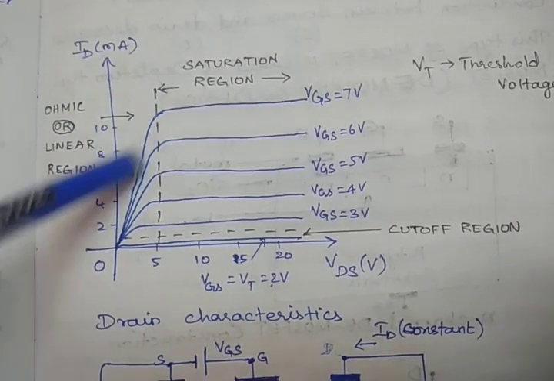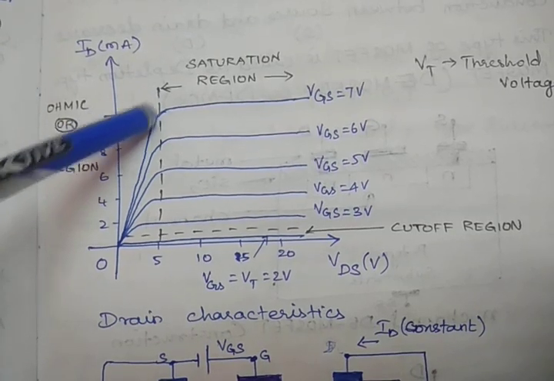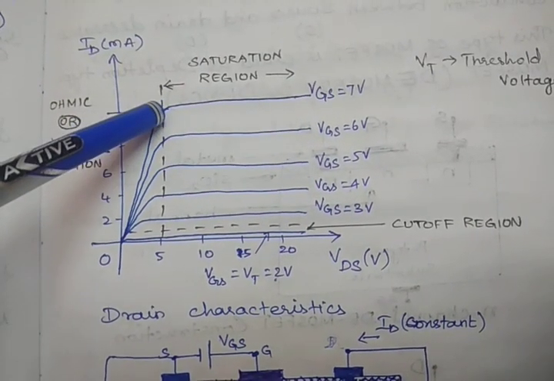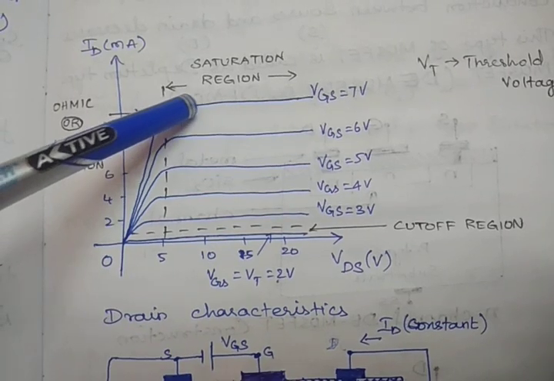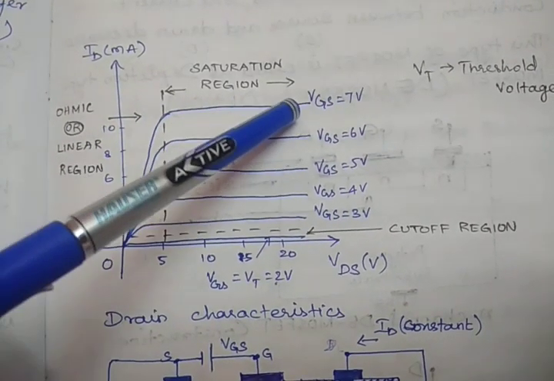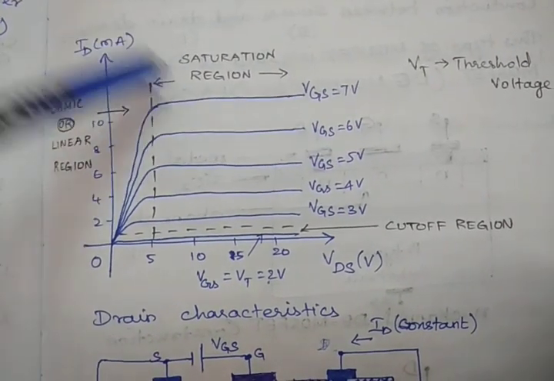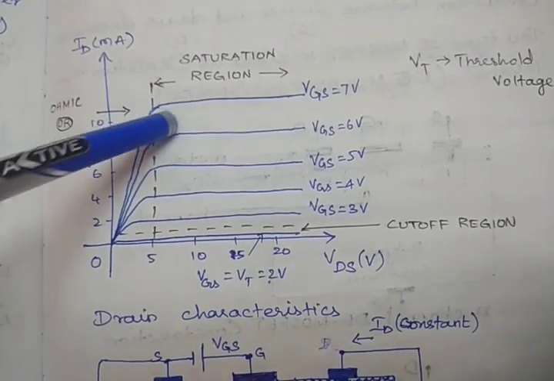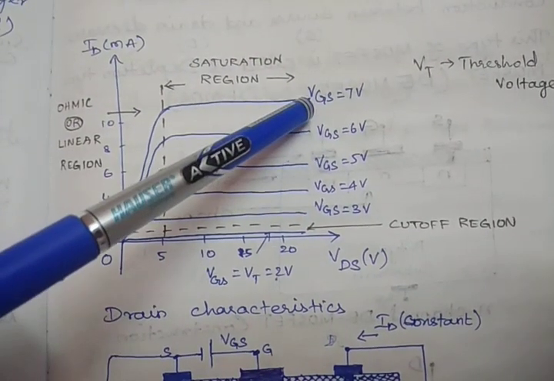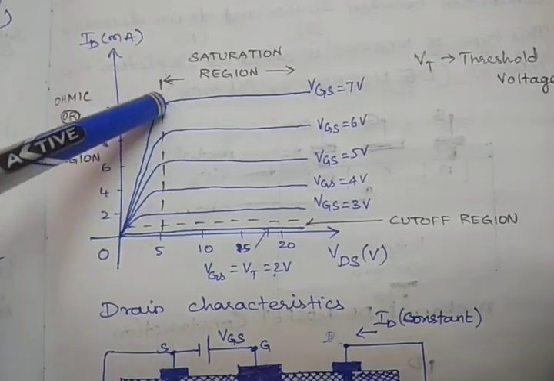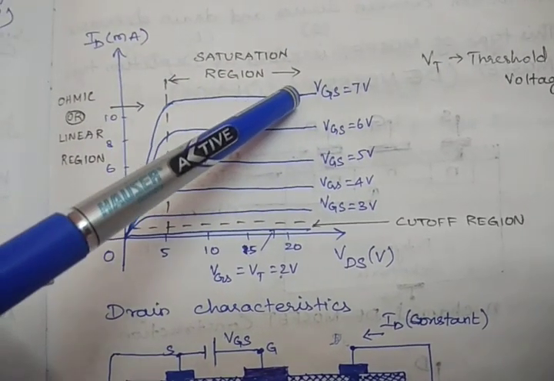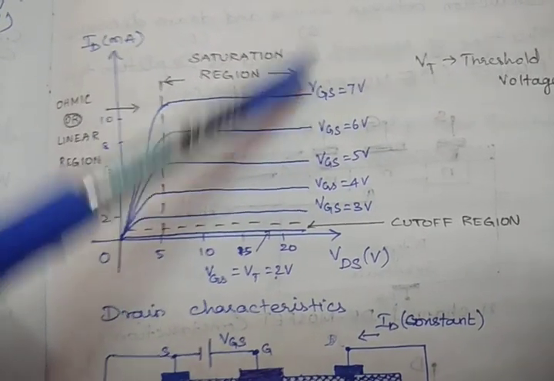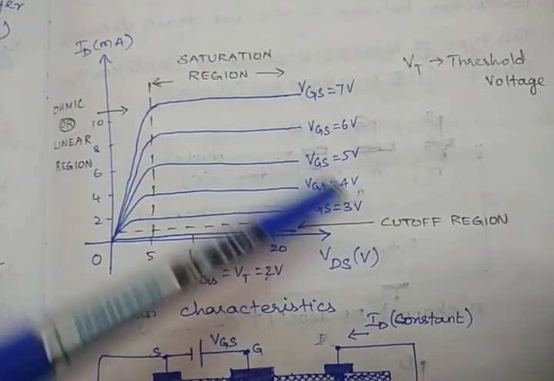The characteristics between VDS and ID are like a resistive circuit, so it increases linearly like this. After a certain level, the current is saturated, so that's why this region is called the saturation region. There is no further increase, it reaches a constant level. That region is the saturation region.